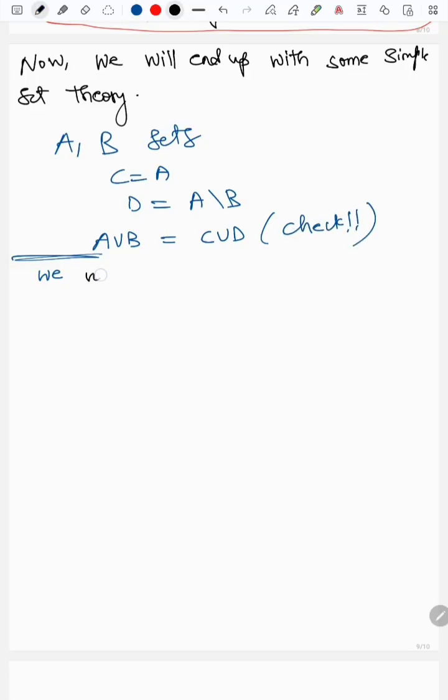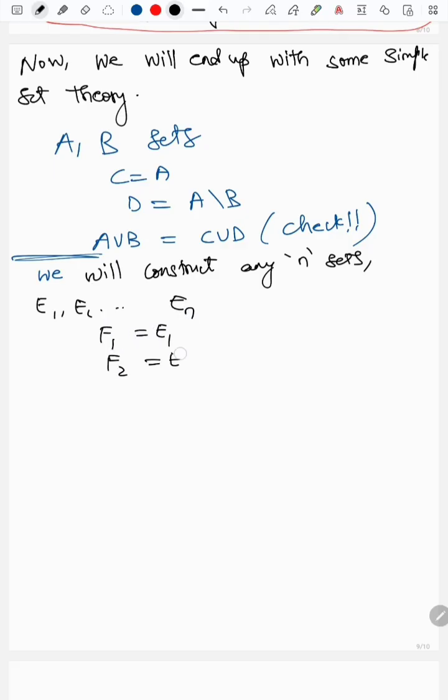Now we will construct, for any n sets E1, E2 and so on up to En, F1 equal to E1 and F2 equal to E2 minus E1 and so on, Fn equal to En minus the union of Ei for i equal to 1 to n minus 1.